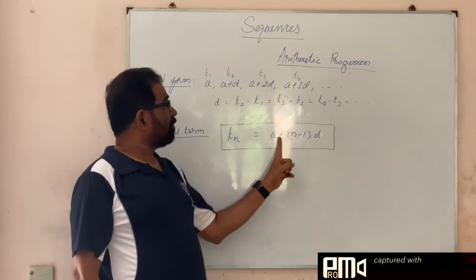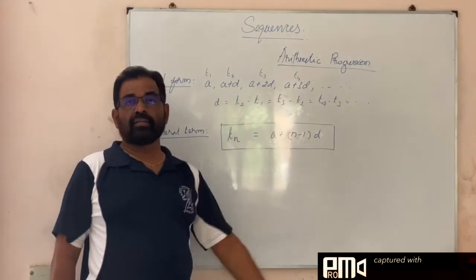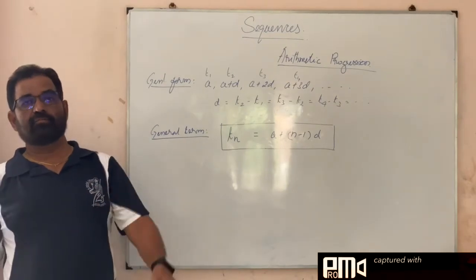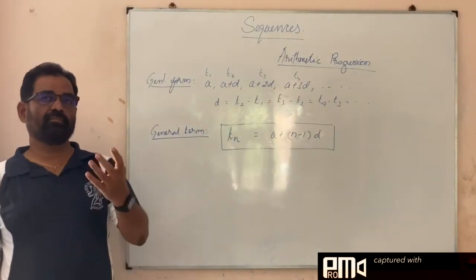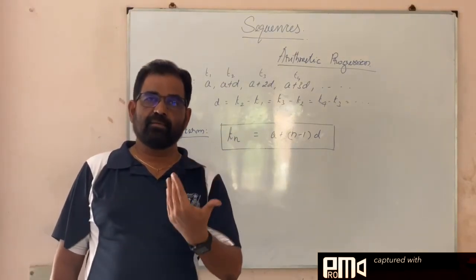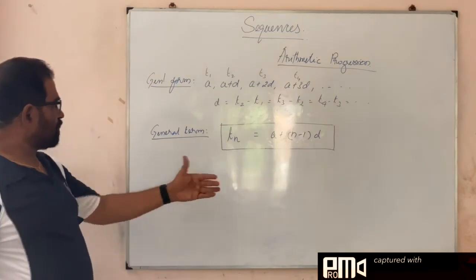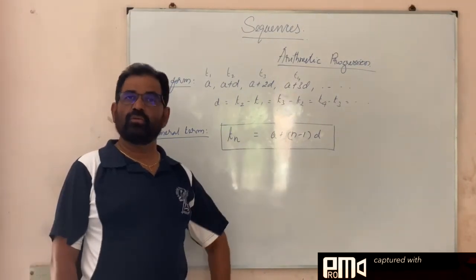T3 is A plus 3 minus 1. 3 minus 1 is 2, so A plus 2D. Like this, we get all the terms by substituting for n. First term means, to find out the first term, you put n is equal to 1. To find out the second term, you put n is equal to 2. Like that it goes on. So this is the general term: Tn is equal to A plus n minus 1 into D.